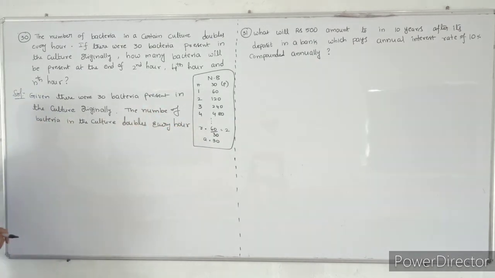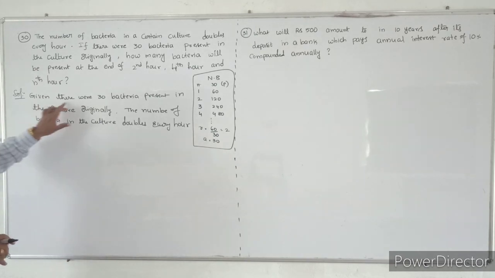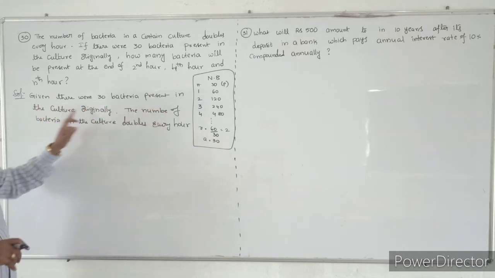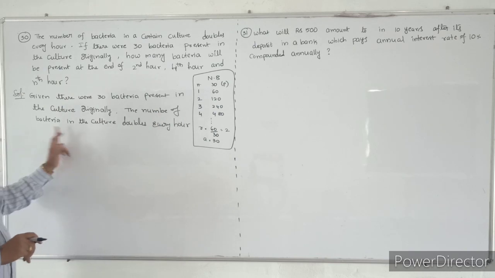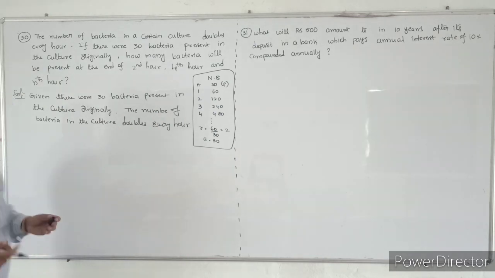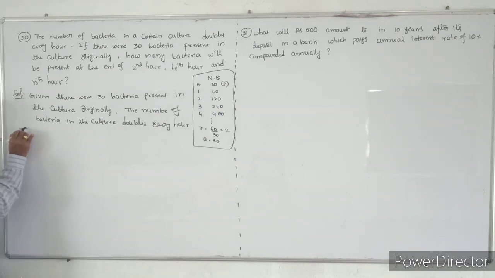So these are the terms they have already given in the question. Given that there are 30 bacteria present in the culture originally, the number of bacteria in the culture doubles every hour. So therefore, thus,